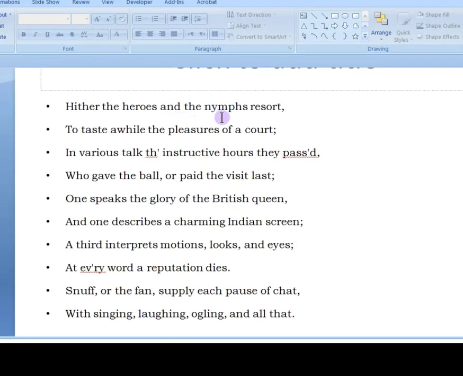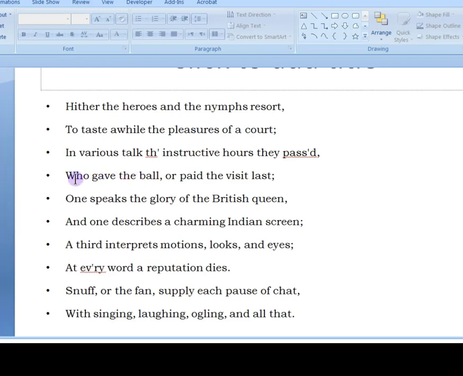Hither the heroes and the nymphs resort. Here the great heroes and the nymphs, the beautiful heroines, also come to taste a while the pleasures of a court, to know about the pleasures of the court. In various talk the instructive hours they passed, very instructive good hours there. Who gave the ball? For example, what is important about it? What is the importance of these instructive hours, instructive time?